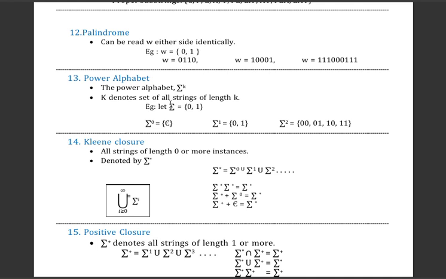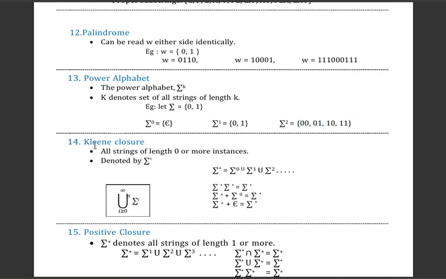So if you take this, sigma is nothing but 0 and 1. Sigma power 0 means the empty string, which is represented by epsilon. Next, sigma power 1 means the length of the string should be 1: 0, 1. Similarly, sigma power 2 means the length of the string should be 2. So in this way, we can represent.